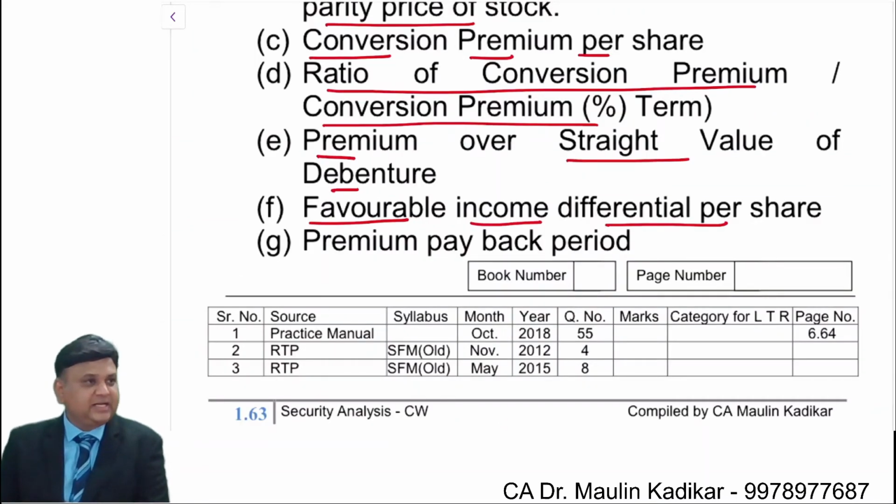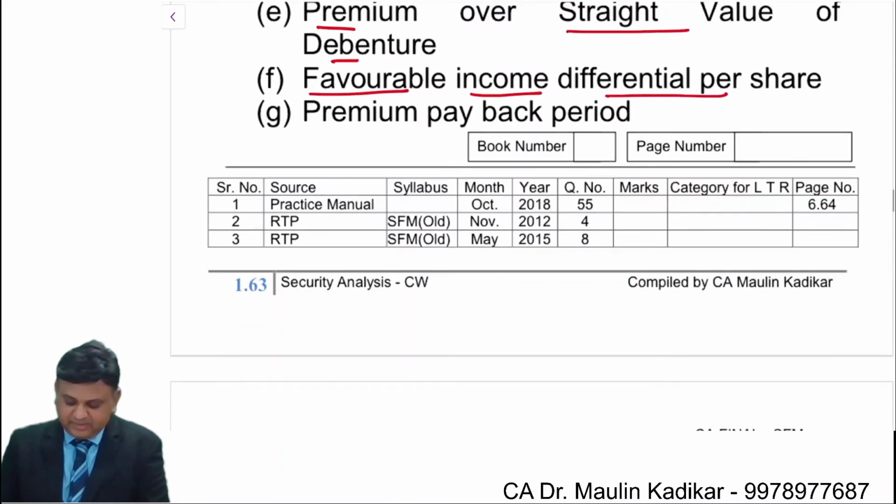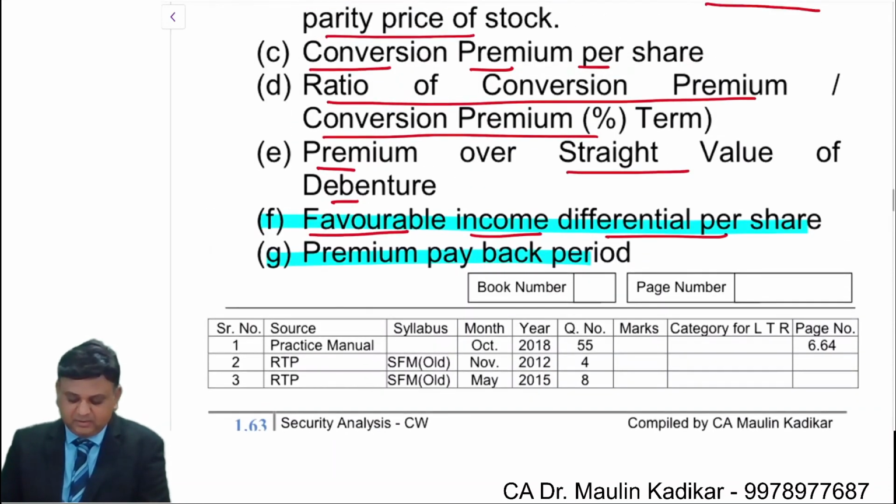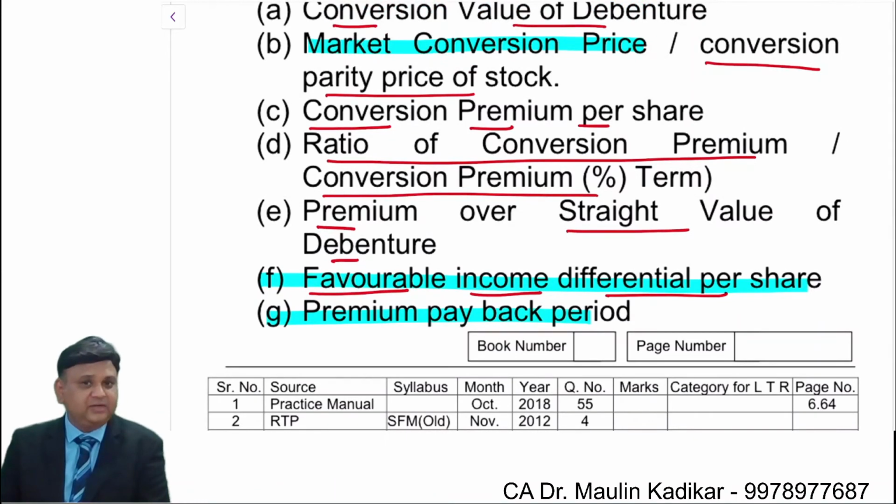So friends, in this question, these are the new questions that we have: favorable income differential per share and premium payback period. The rest of the questions are already covered by us earlier.